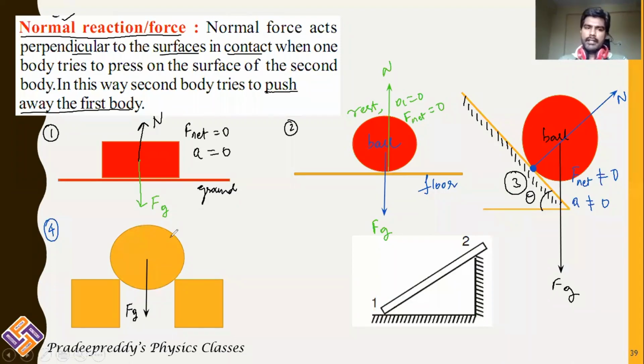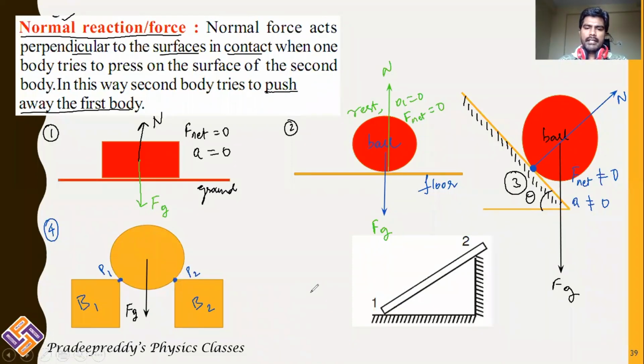If the ball is not falling down, it means there is some counterbalancing force balancing the gravitational force, and that is done by the normal reaction of this block B1 and this block B2. B1 is in contact with the ball at point P1. B2 is in contact with the ball at point P2.